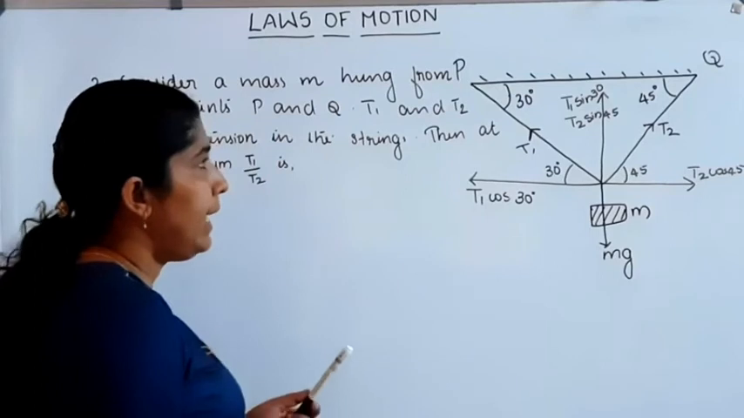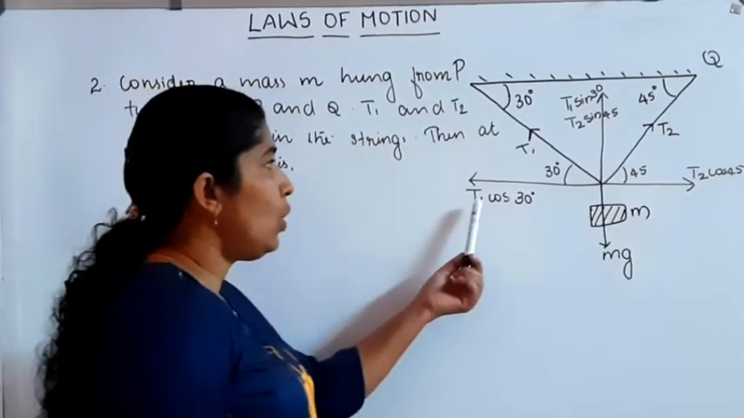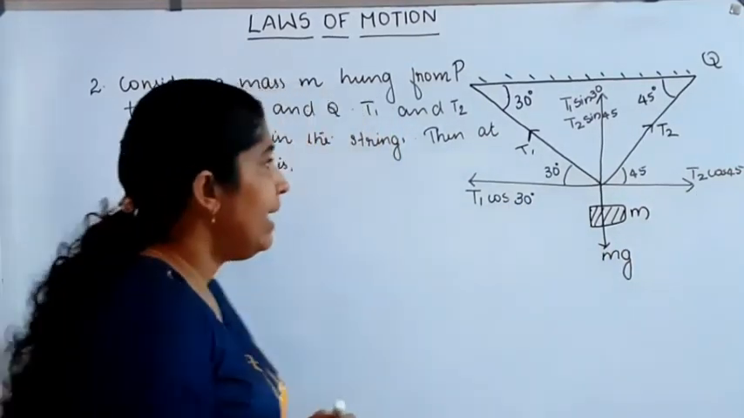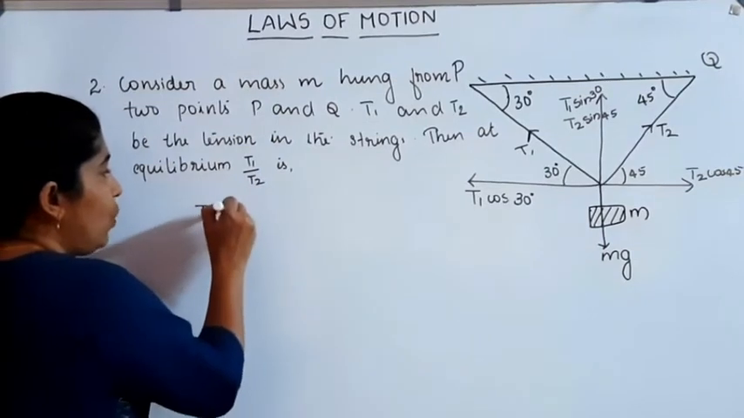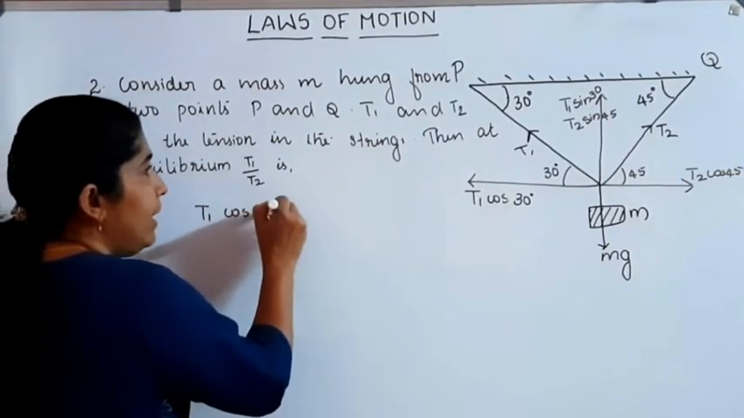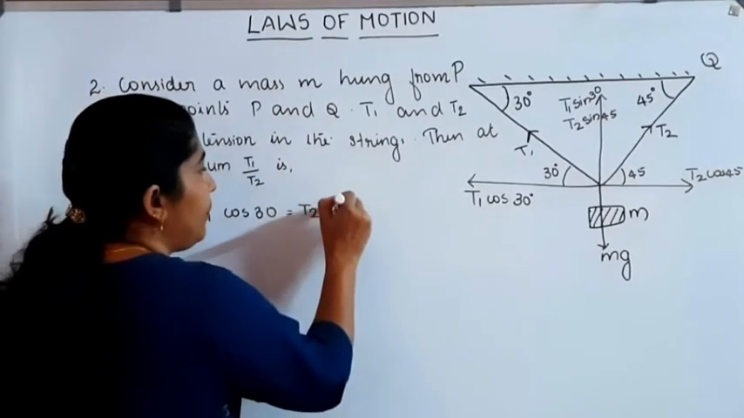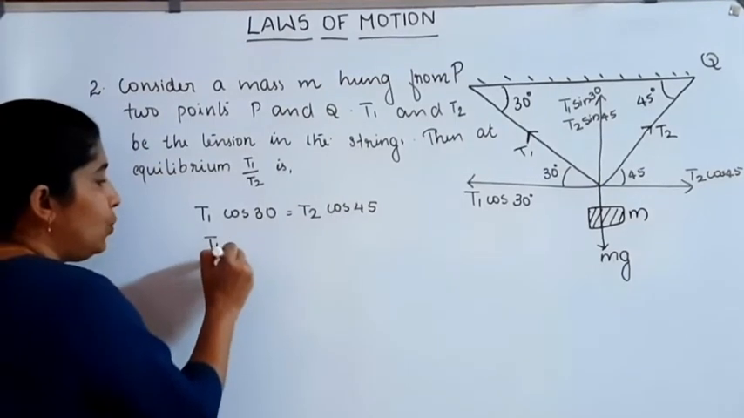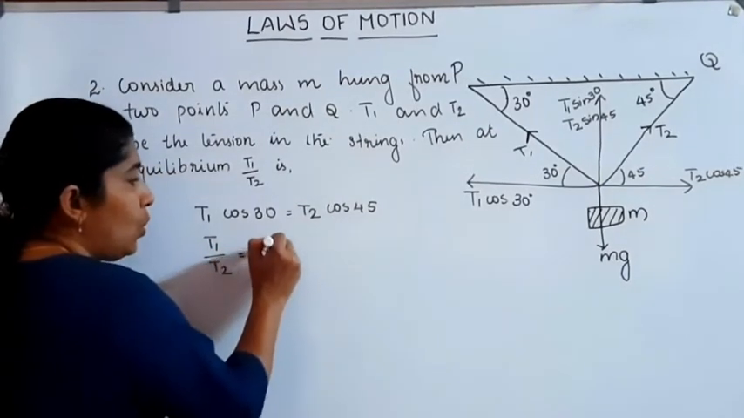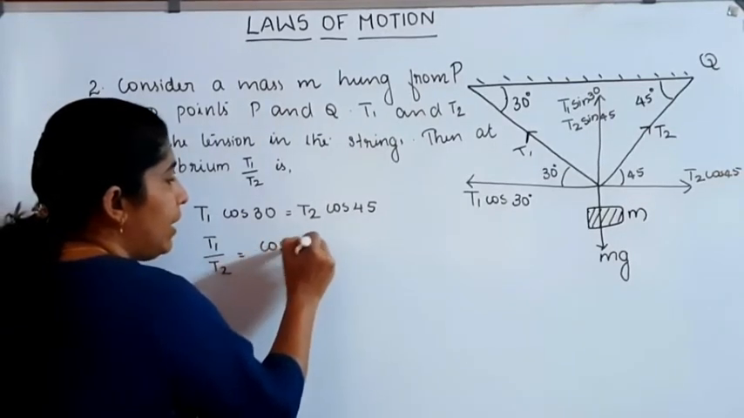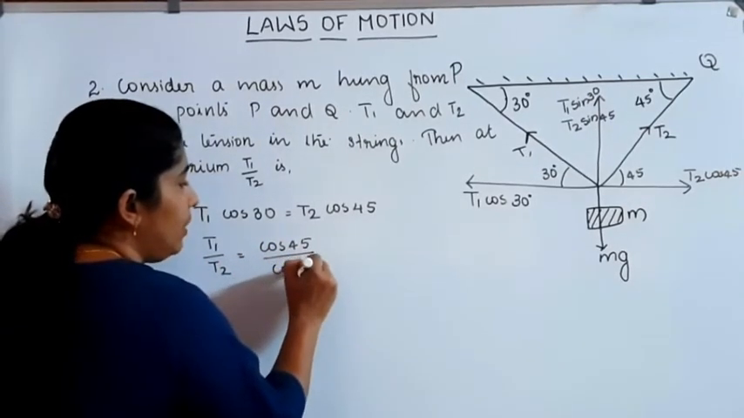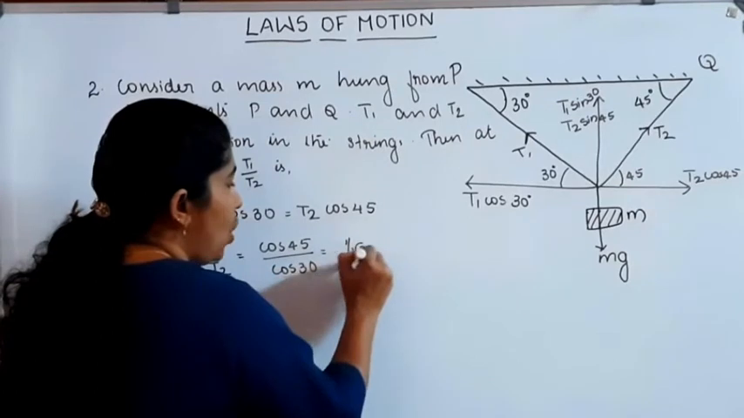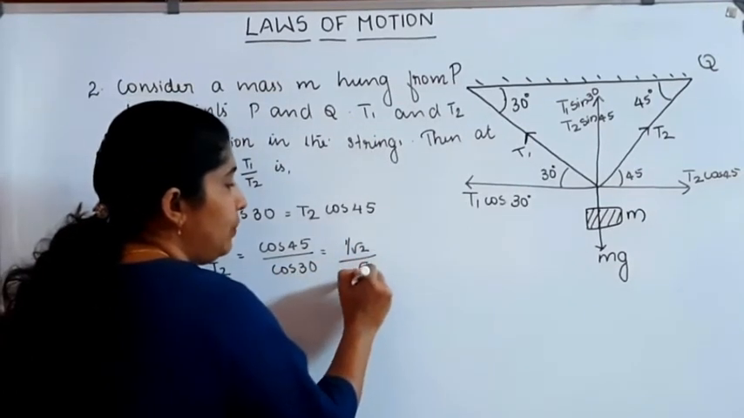Then on balancing, T1 cos 30 is balanced by T2 cos 45. From here we can find T1 by T2. T1 by T2 is equal to cos 45 divided by cos 30. Cos 45 is equal to 1 by root 2. Cos 30 is equal to root 3 by 2.